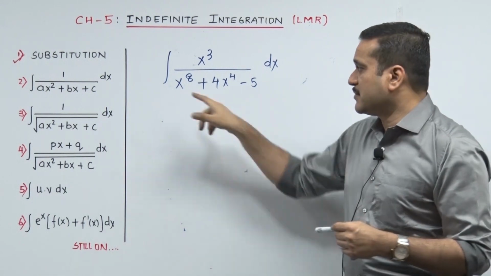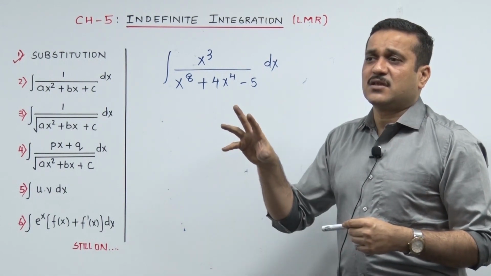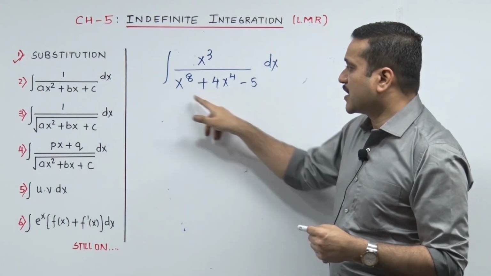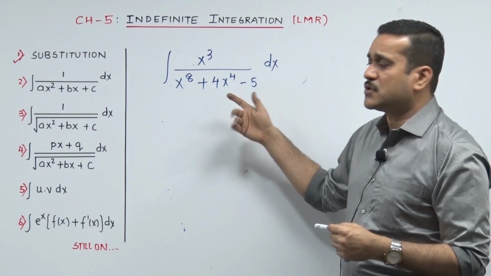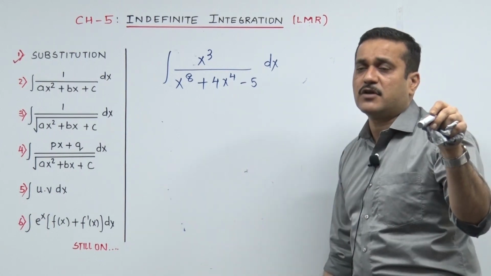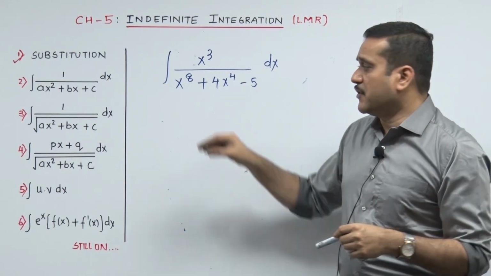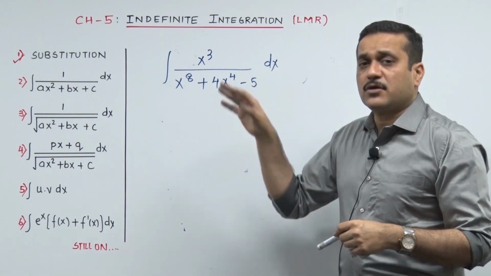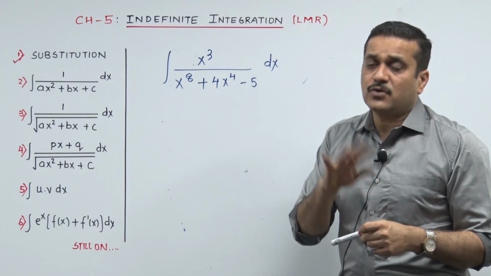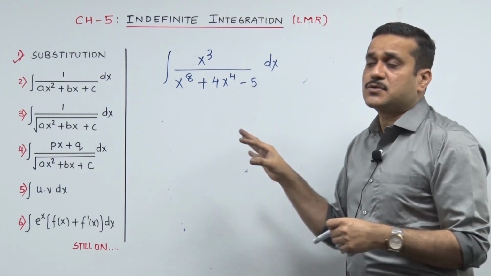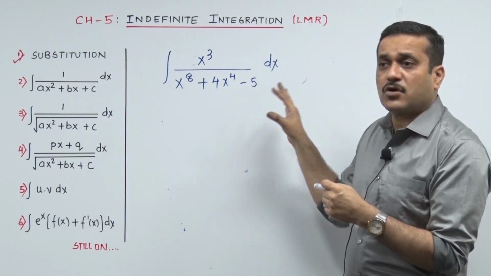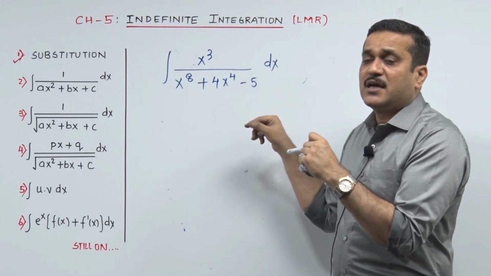Now if I submit him this and I say these are the hot picks of your school level, he figured out that this is a quadratic polynomial, meaning hiding behind it is t square plus 4t minus 5. In school he would surely have put x raised to 4 as t, made that quadratic, solved it to get the value of t, and then resubstituted t by x raised to 4 to get the value of x. That's how a school student would have managed to break this quadratic equation, which right now doesn't have the look of a quadratic, but if you just peep into it, it's quadratic.